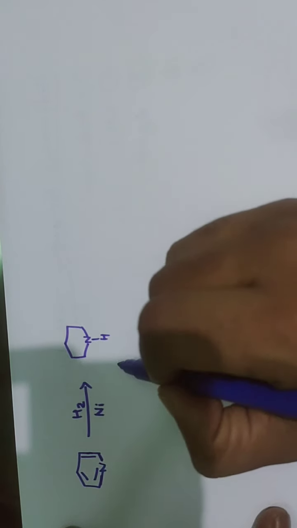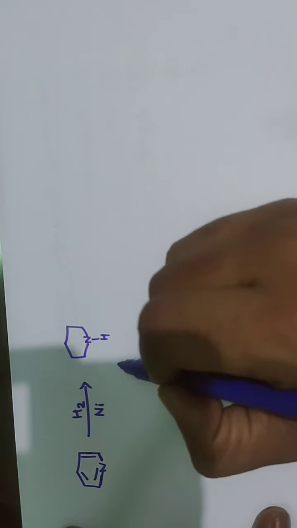I will write the structure here. We have nitrogen, with two methyl groups already. This gets methylated. There is a double bond and a quaternary ammonium salt. This is what happens.